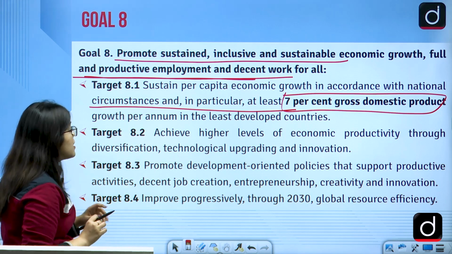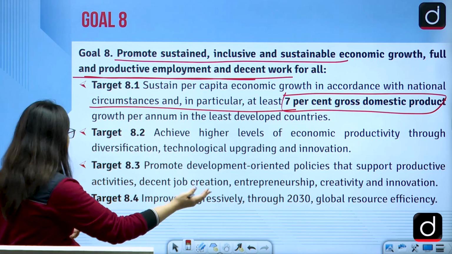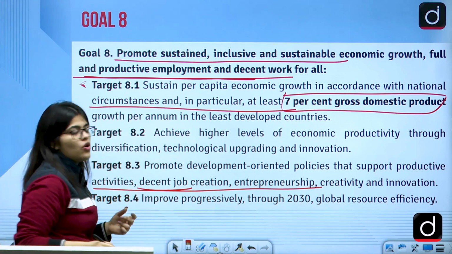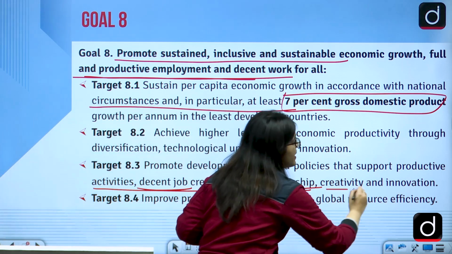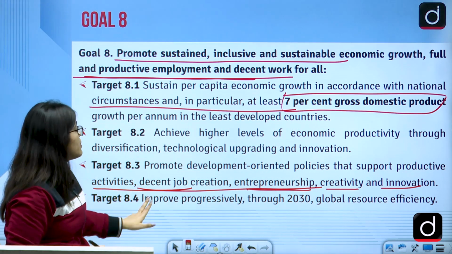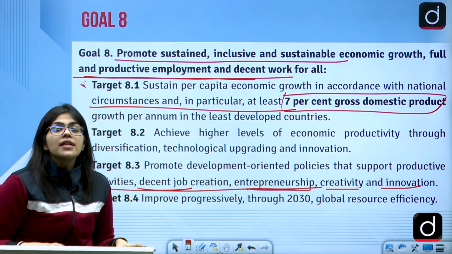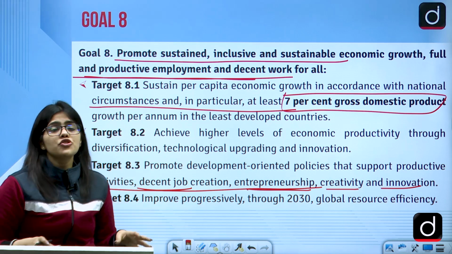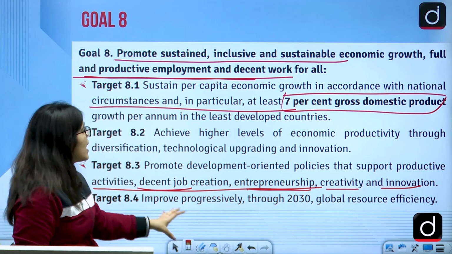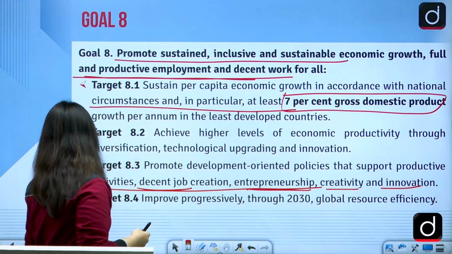Remember all these figures. Then promote development-oriented policies and policies that can support these activities. There can be good job creation, decent job creation. Entrepreneurship, creativity and innovation will help a lot so that there can be improvement in your global resource efficiency. They're also saying that globally you should work so that the resource efficiency is increased, so that there can be job creation and this will increase the GDP by 7%.